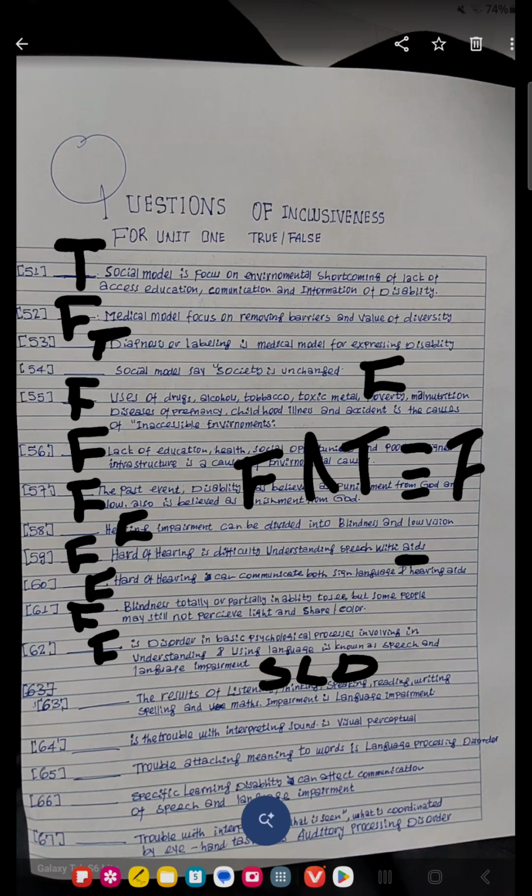Here the result of listening, thinking, speaking, reading, writing, spelling, and math is a specific learning disability, not speech impairment. So the answer is false.